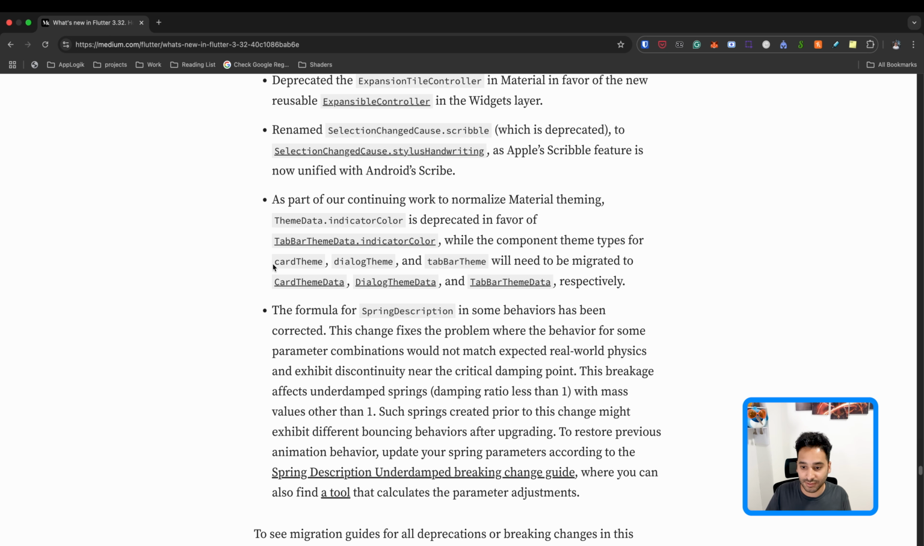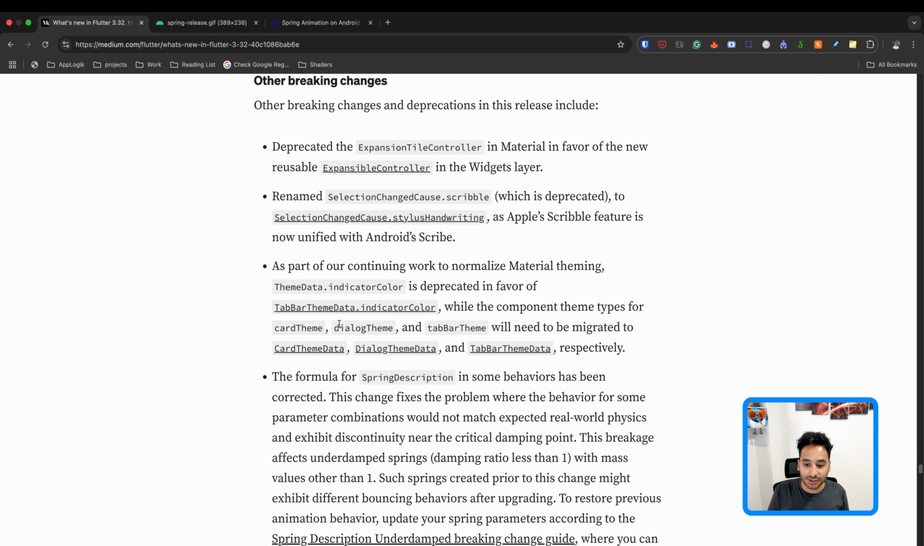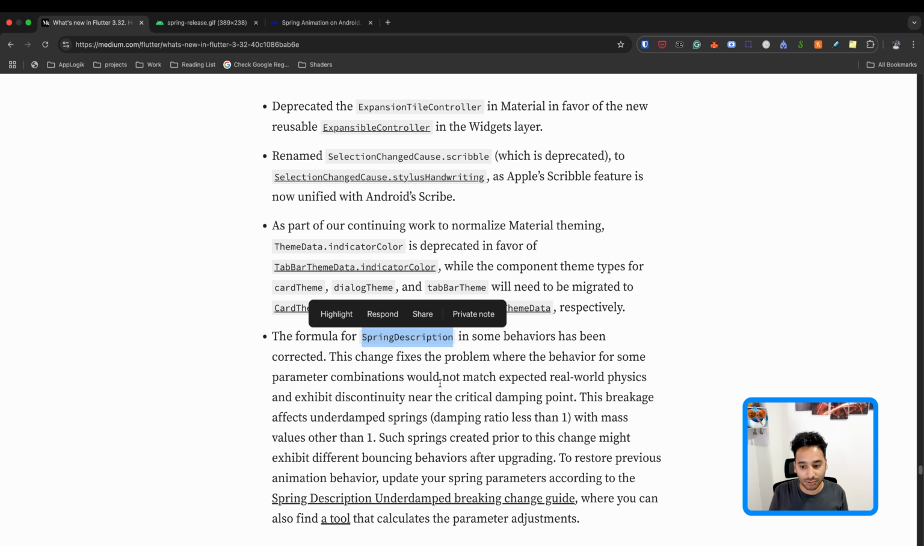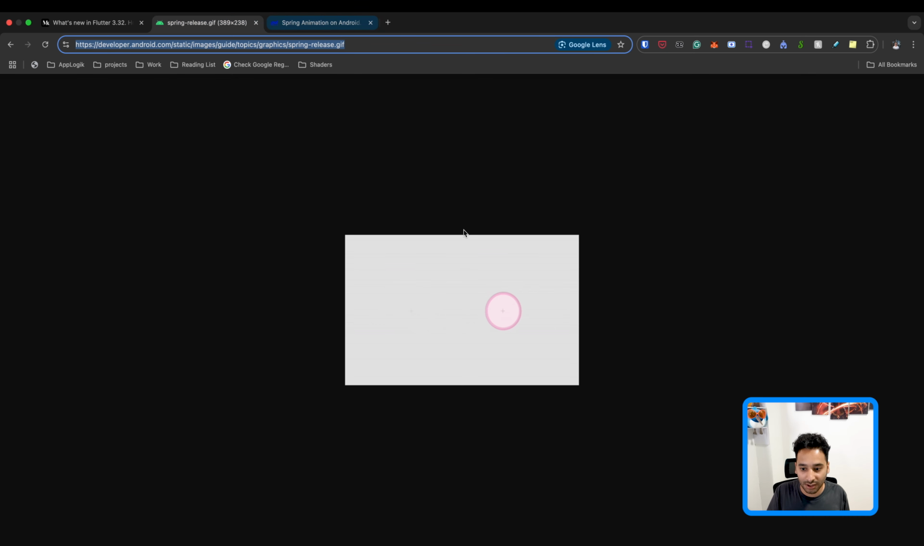And also we have the name change for these 3 classes. CardTheme is changed to CardThemeData. And we have DialogTheme, which is changed to DialogThemeData, and also TabBarThemeData. And the last one is the formula for the SpringDescription that has been updated. So as you know, you can implement animation just like the springs that we have in physics and the real world. So I have 2 samples to show you here.